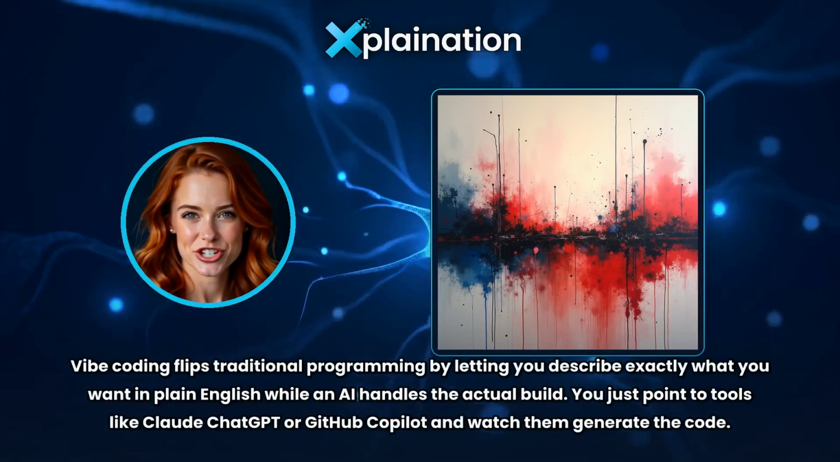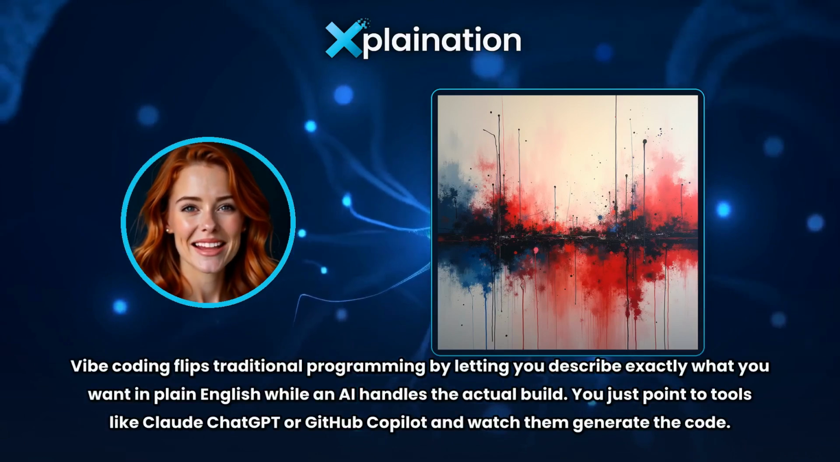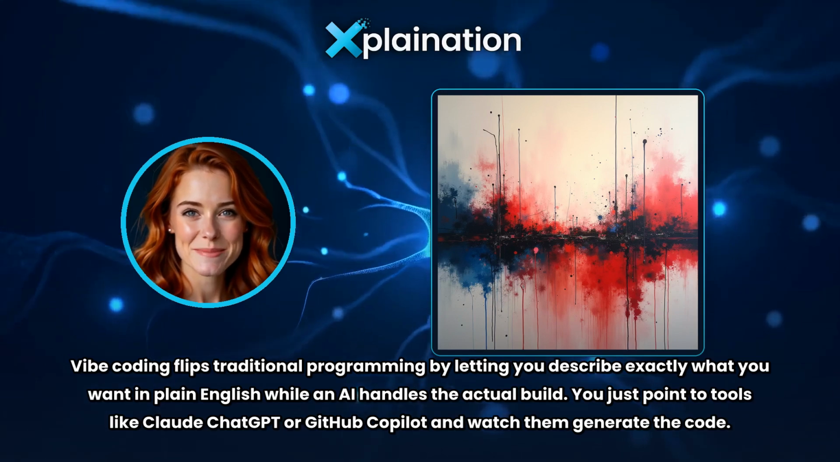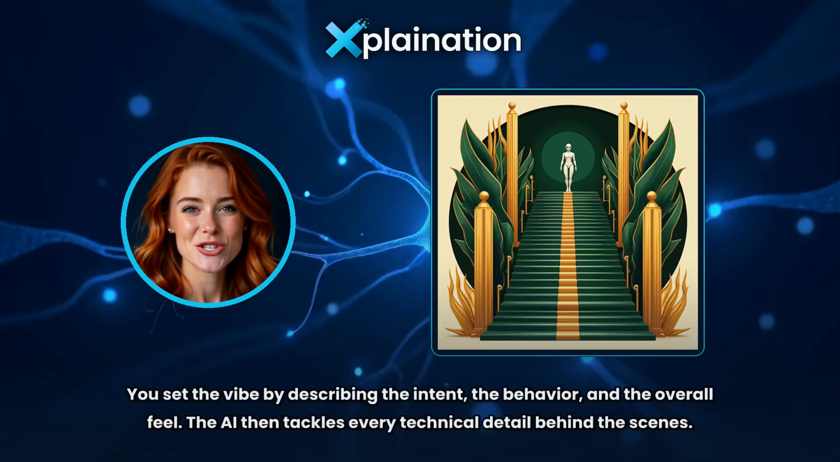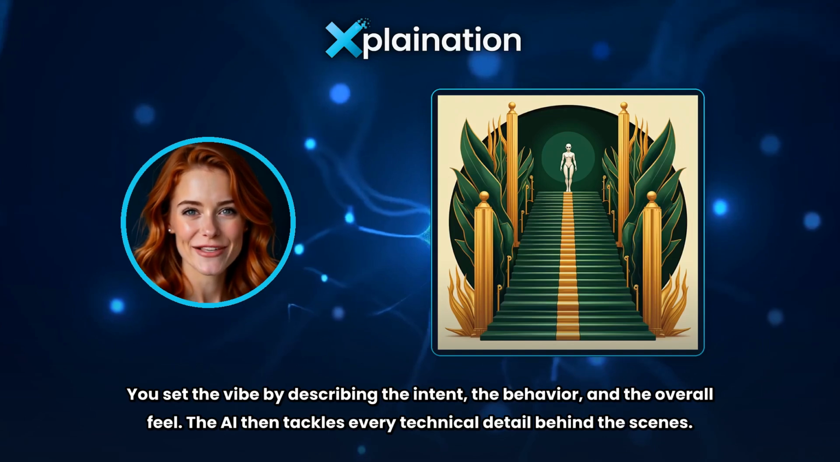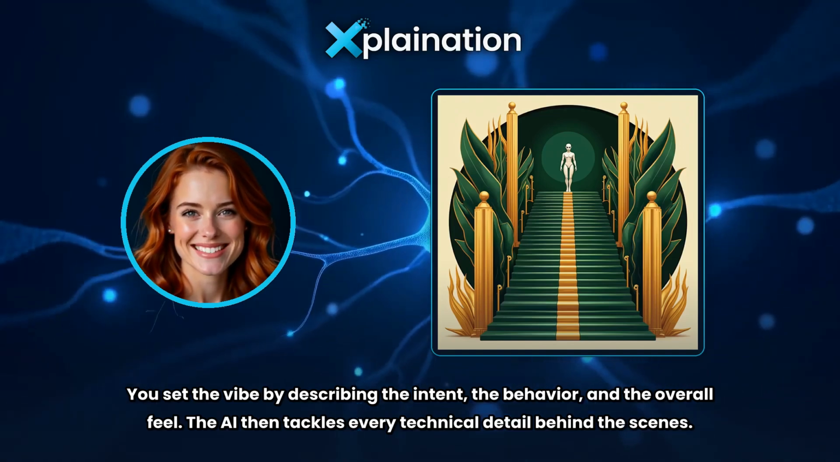Vibe coding flips traditional programming by letting you describe exactly what you want in plain English, while an AI handles the actual build. You just point to tools like Claude, ChatGPT, or GitHub Copilot and watch them generate the code. You set the vibe by describing the intent, the behavior, and the overall feel. The AI then tackles every technical detail behind the scenes.